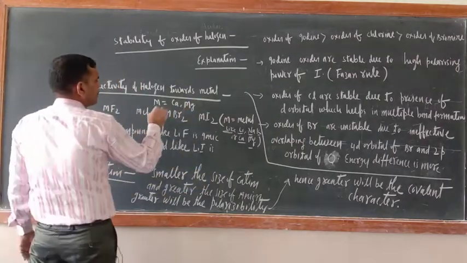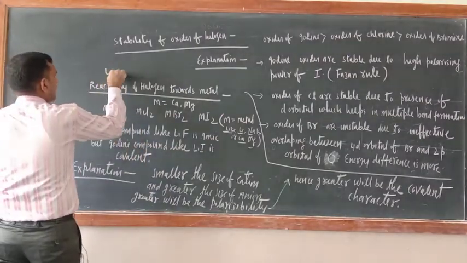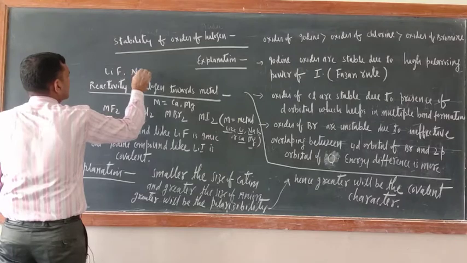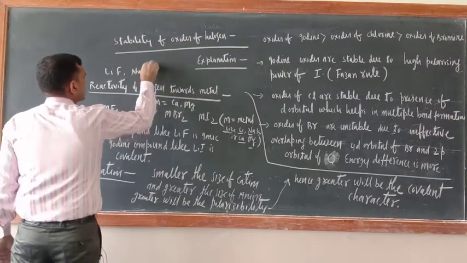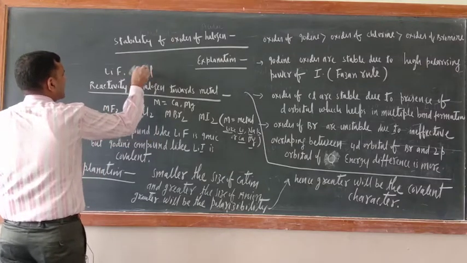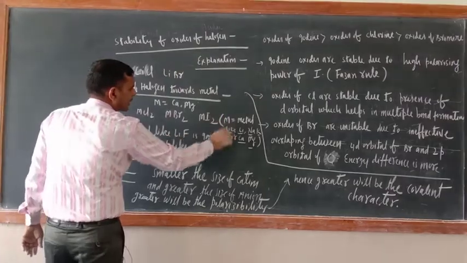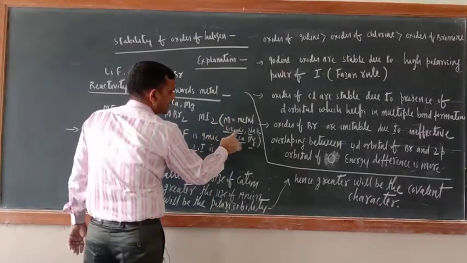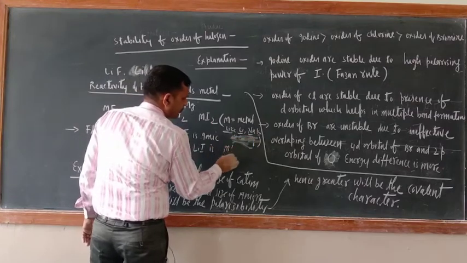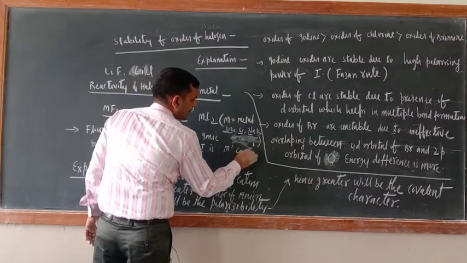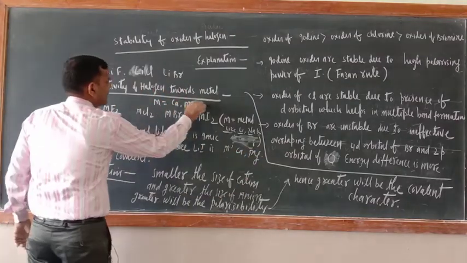Now if M equal to lithium, they will have LiF, NaF, like that it will be there, or NaCl. Or similarly you can take LiCl, LiBr. So already I wrote here M equal to metal like Li, Na, K. M dash you take, M dash equal to what is there? Ca, divalent metal, calcium and magnesium.